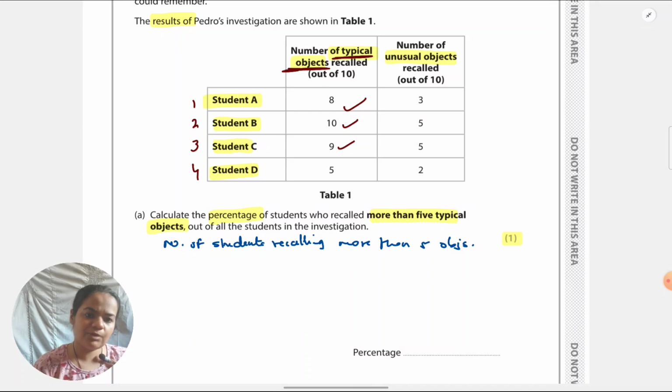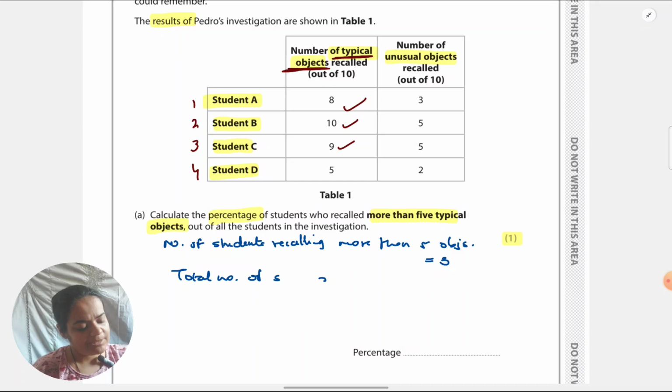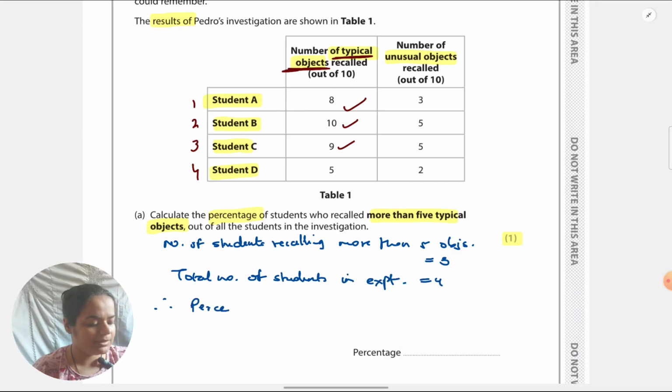Total number of students, the reason they give you so much space also is that you're free to do how many ever steps and how much ever working you want. So in total, number of students in experiment is equal to 4. So therefore percentage is equal to 3 upon 4 into 100. This is very straightforward. We all know it's 75, but still to show you a little working, 400 gets cancelled, 25, then 3 into 25 is 75.